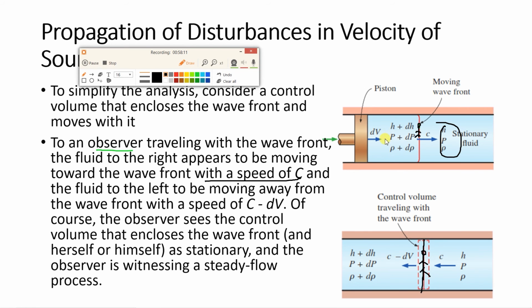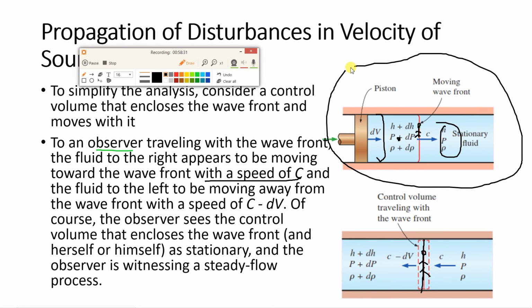Suppose a particle is over here and the wavefront is over here. Now at some other instant the wavefront has traveled to this location and properties over here have changed. So this is an example of which type of flow? Unsteady flow. In order to simplify the analysis, we bring this frame into a stationary frame. So what we consider is, now this is moving with velocity c. If you are the observer and you observe the fluid, it is as if the fluid is moving past you with velocity c.